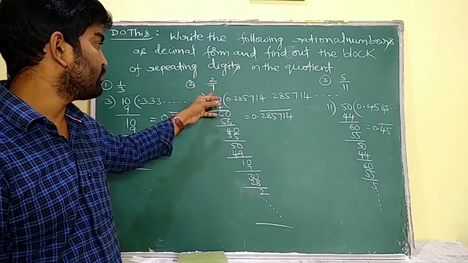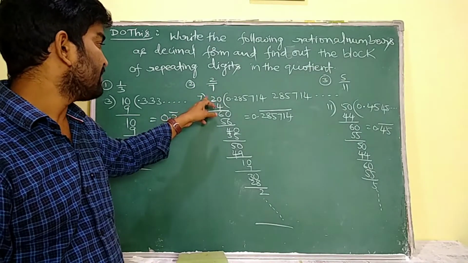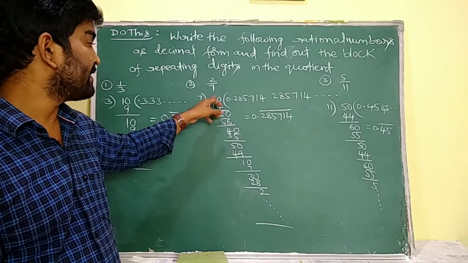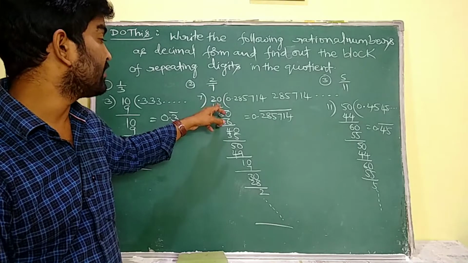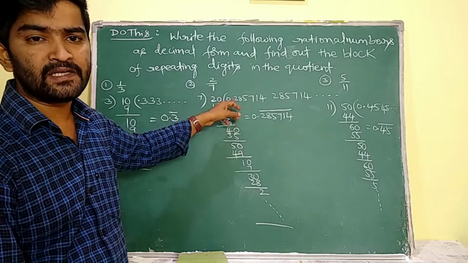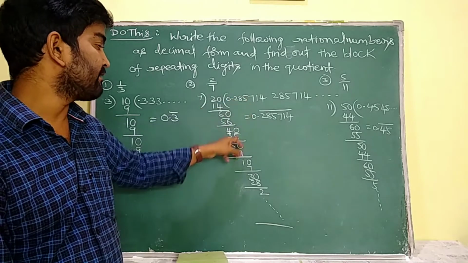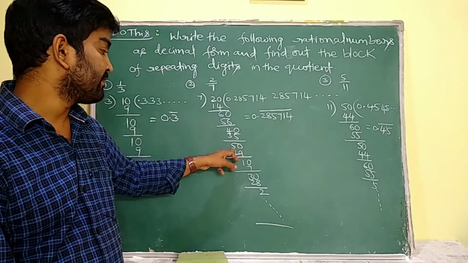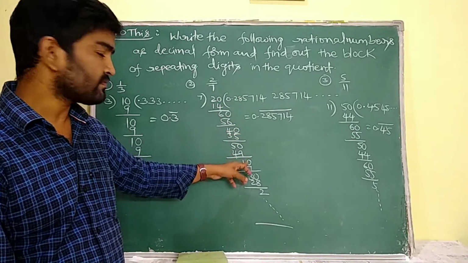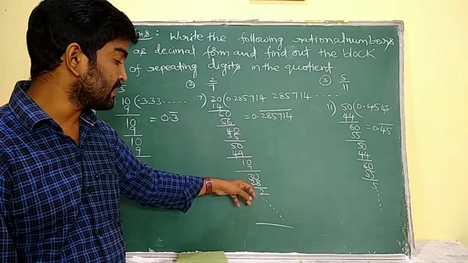Second question, 2 by 7. I am going to divide 2 by 7. I cannot divide 2 by 7, so I am going to keep a decimal in the quotient. So this 2 becomes 20. 7 2s are 14, carrying value is 6. As I have a decimal, I place 0 beside that 6. So 60. 7 8s are 56, 4 carrying. So 40, 7 5s are 35. Again 50. 7 7s are 49, 1 left. As we have a decimal, I may place 0. Then this becomes 10. 7 1s are 7. So 30. 7 4s are 28.